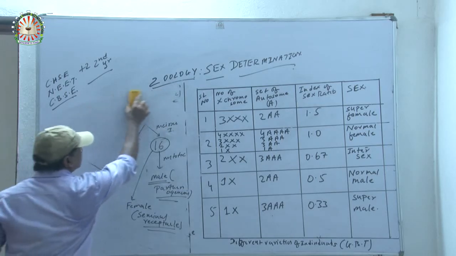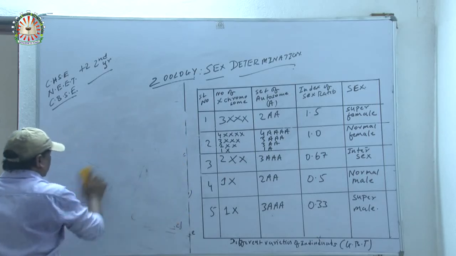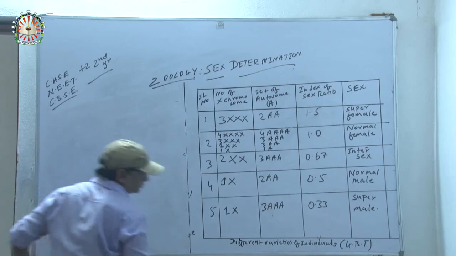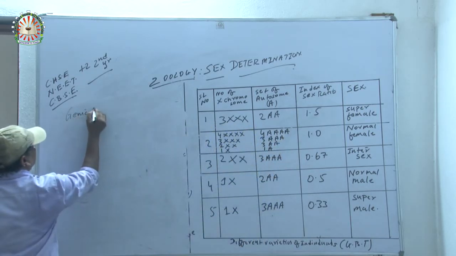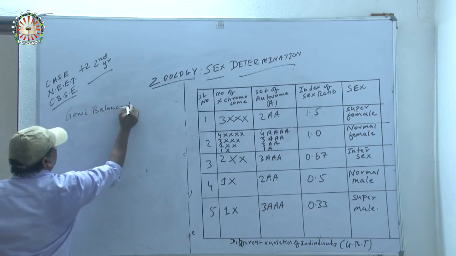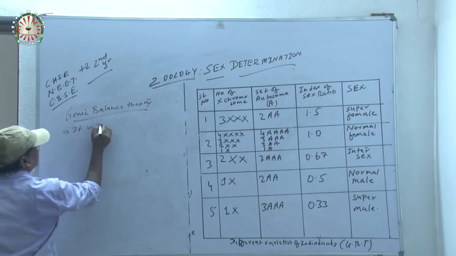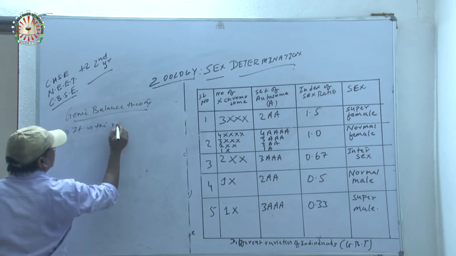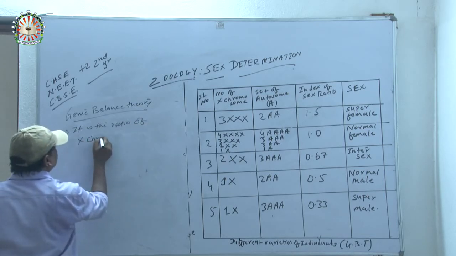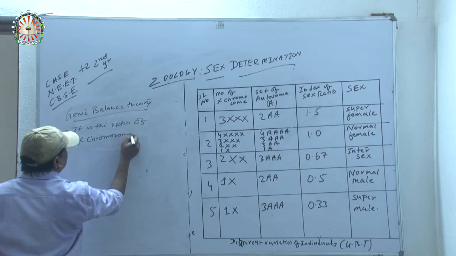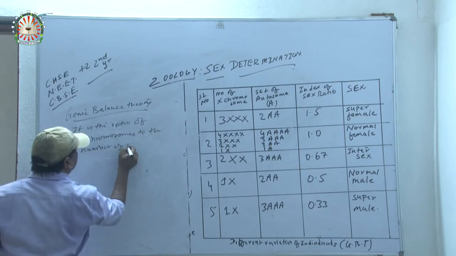Next, genic balance theory. What is called genic balance theory? It was pronounced by Bridges in 1923. It is the ratio of X chromosomes to the number of autosomes.